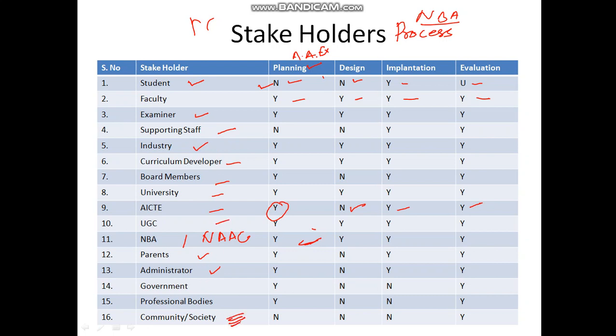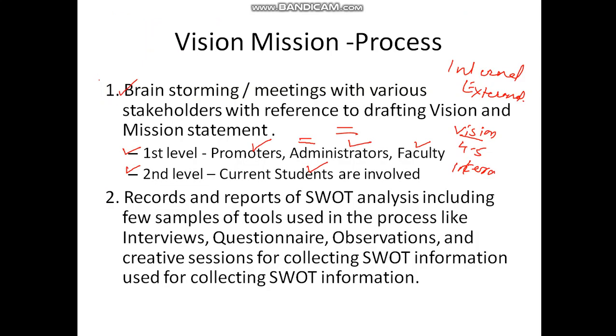community, society. So let us say your institute is at some location, and around this particular location, what do the people think about your institution, who are doing some businesses, some tasks, some work nearby your location? This is not about the people who are working nearby, but the people in our external society: how they are looking at your institution and what they are thinking about your work. Okay, so that is about your external stakeholders.